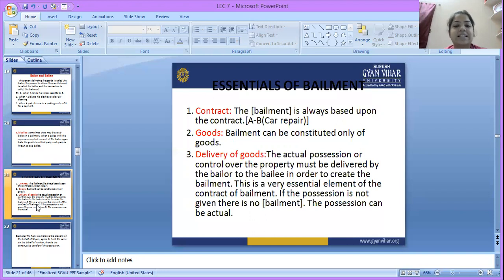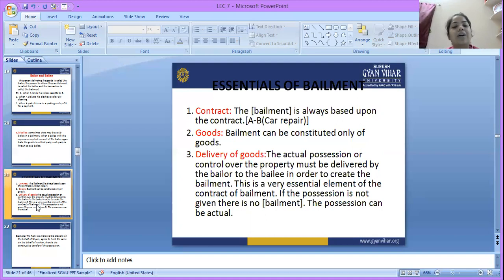Let's understand it through an example. Person A and person B. Person A gives his car for repairing to person B. So there is an automatic contract generated between the parties. That means A gives his car to B for repairing. The purpose here is repairing the car, and B has to return that car.